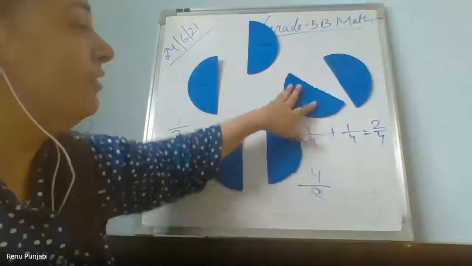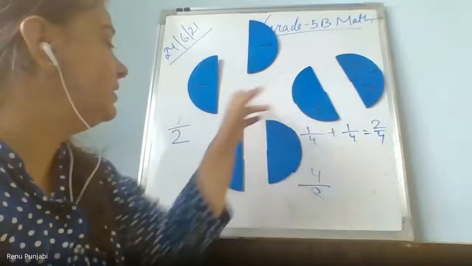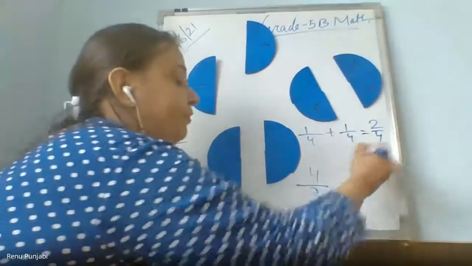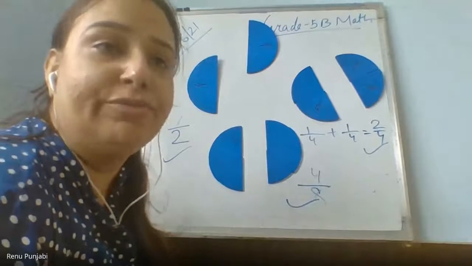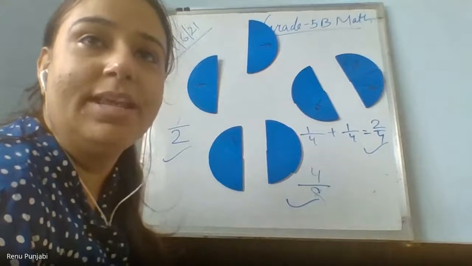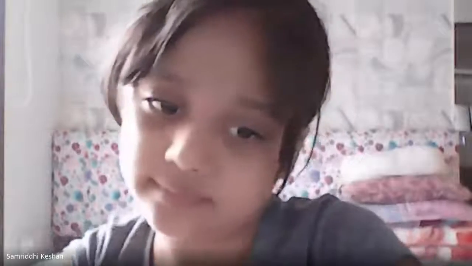When I had 4 parts and gave 2 parts, then also it is 2 upon 4, which means 1 upon 2. 1 upon 2, 2 upon 4 and 4 upon 8 are equivalent fractions. They are not different. They are equivalent. They are same. Got it? Yes or no?